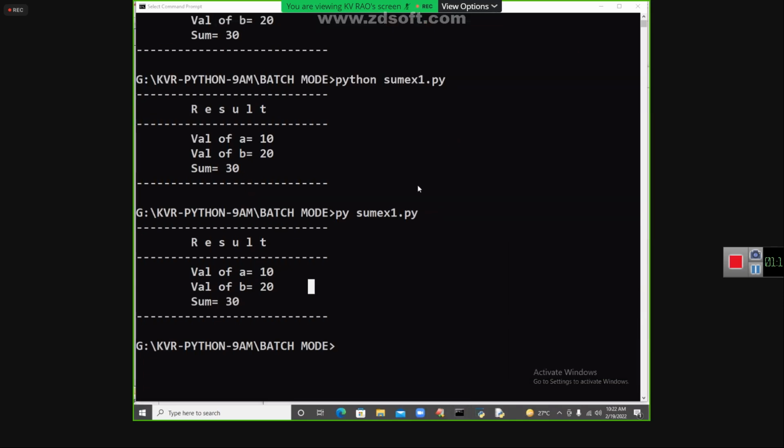I hope you are following that. How many tools are there to execute our Python program? Two tools. What are the two tools' names? Python and what? Py. Carefully try to concentrate.